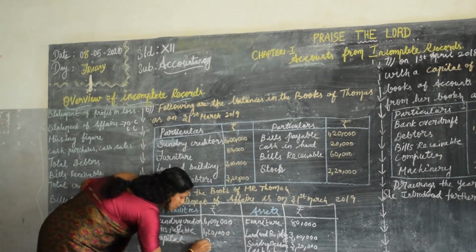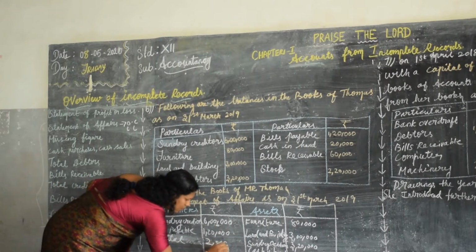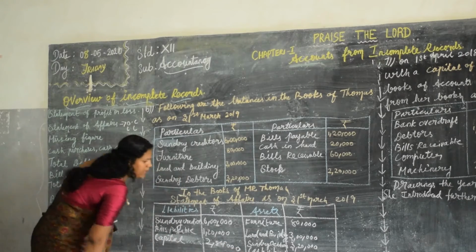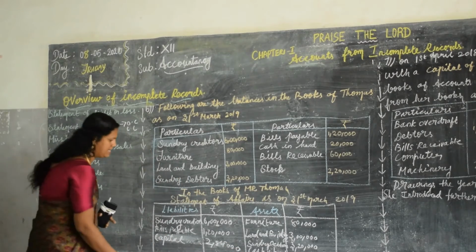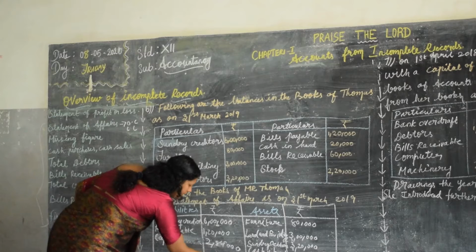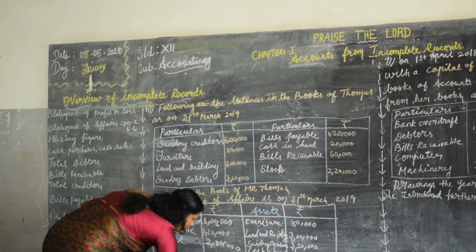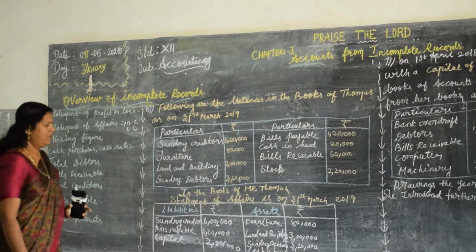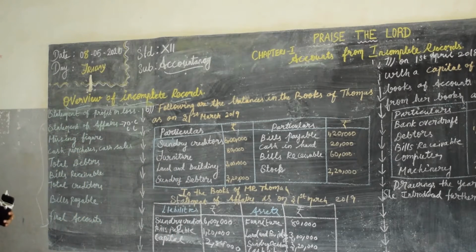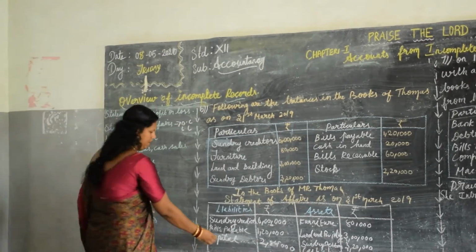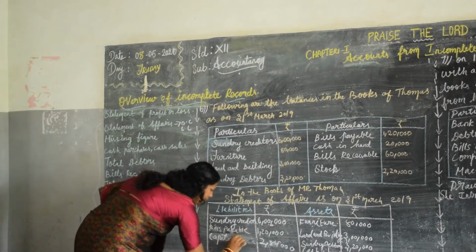Capital is 2,80,000. That is 10 lakh. Clear? Balancing figure, write in brackets BF.